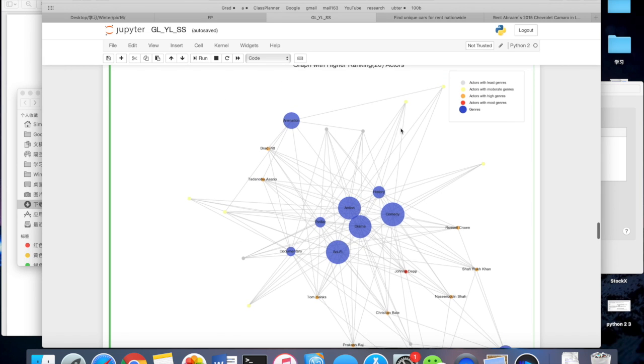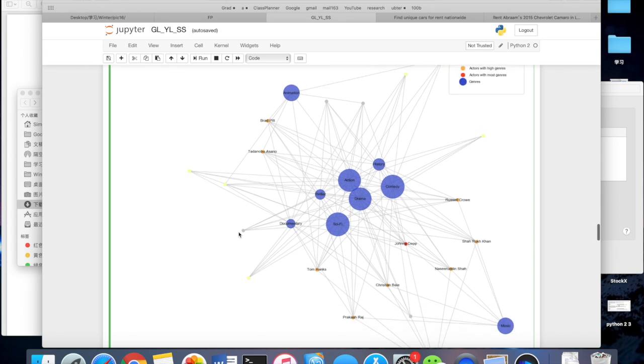And then there are even gray nodes, which is interesting because that means they are top actors, they are really popular, but they only played a few genres. For example, this one only has 4 or 5 genres. So basically that means he is interested in only those genres, and he keeps playing roles in those genres.